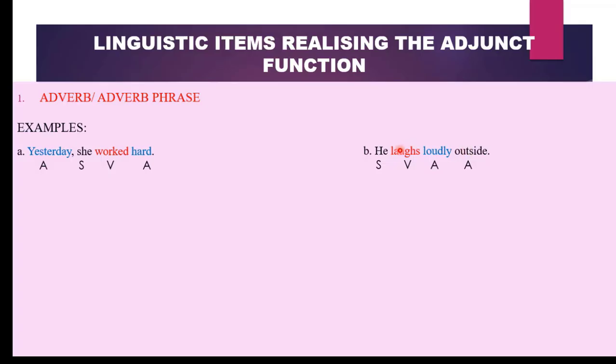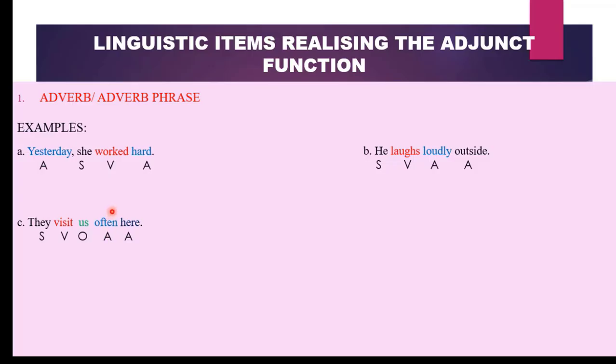Where does he laugh? Outside. Therefore, this is an adverb of place and it functions as an adjunct. So we have the sentence pattern SVAA. To the next sentence, they visit us often here. Two adjuncts after the object. Often gives us information about how frequent the action occurs. So this is an adverb of frequency.